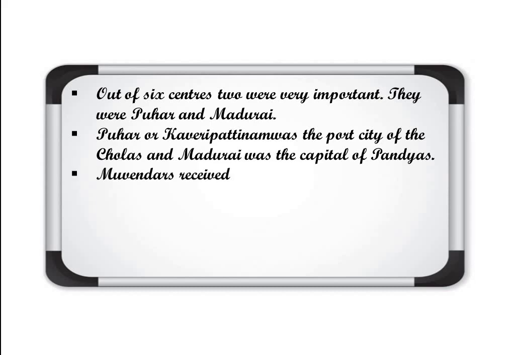Now the Muvendar received gifts from the people instead of regular taxes. If you remember, in the Mauryan Empire officials were there to collect taxes, meaning taxes were collected from the people in the kingdom.